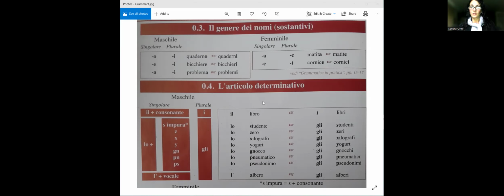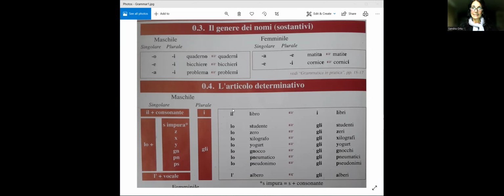As I said before, unlike other languages, when we have the plural, we don't add an S, we change the vowels, or there is a change in the word. In English, still talking about this article, you use the same one, the English language has the same article also in the plural. So the book or the books. It doesn't change. In Italian, it does.